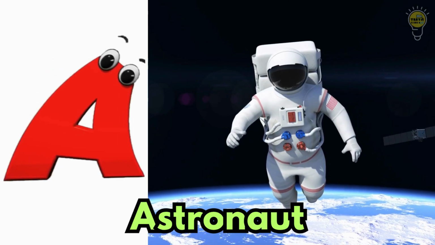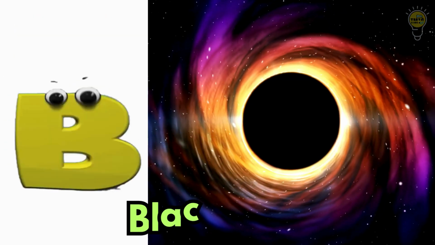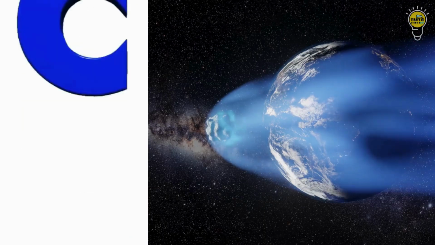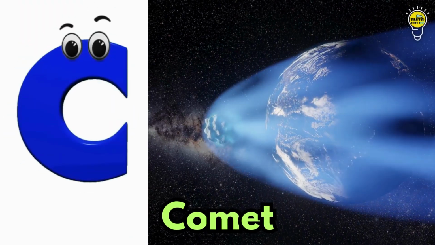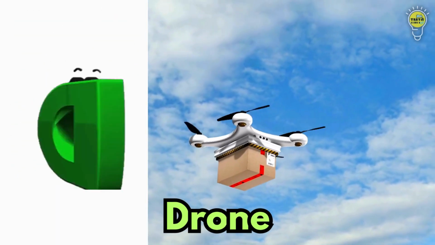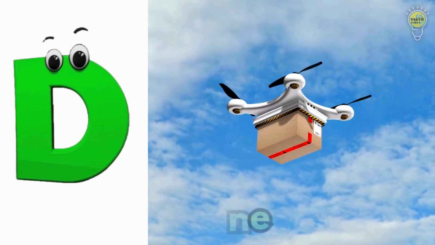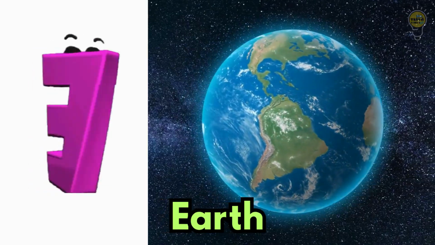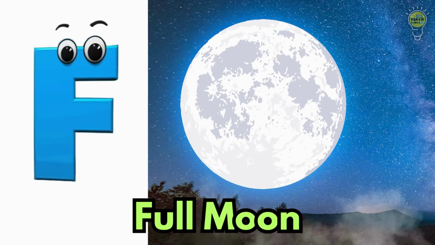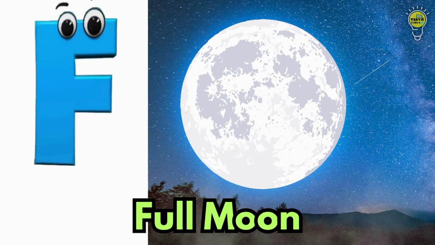A is for astronaut. B is for black hole. C is for comet. D is for drone. E is for earth. F is for full moon.